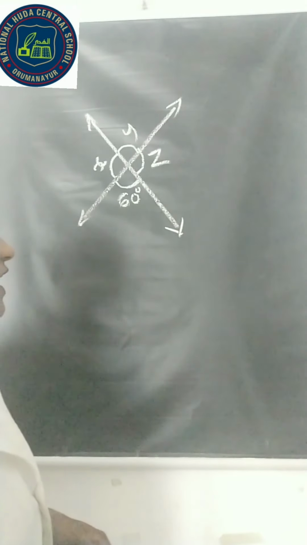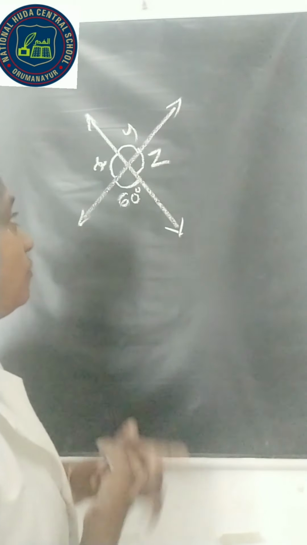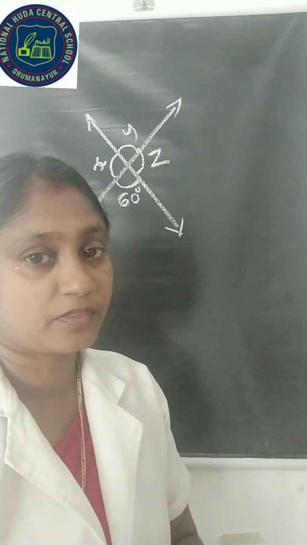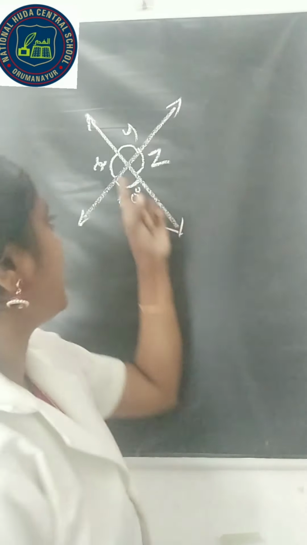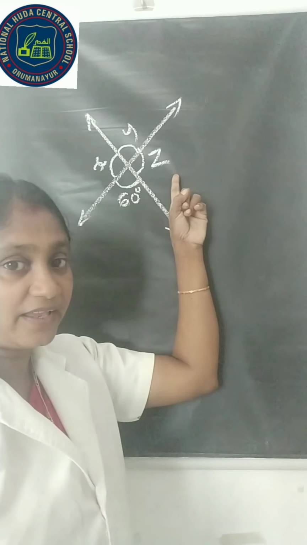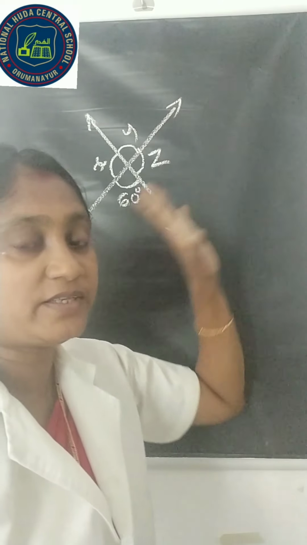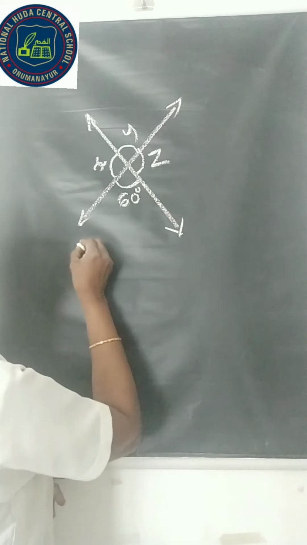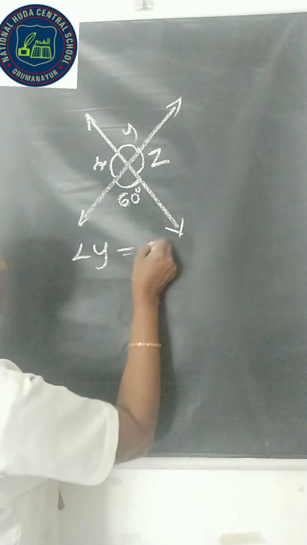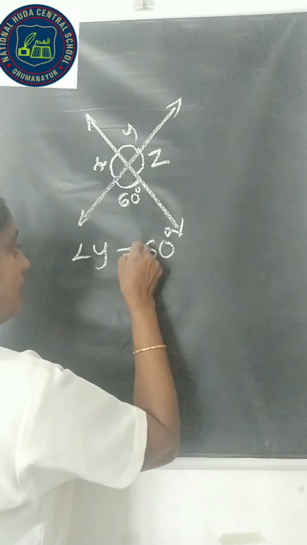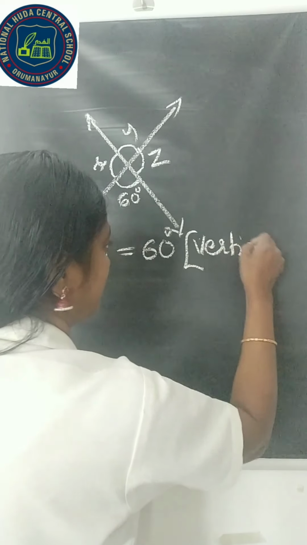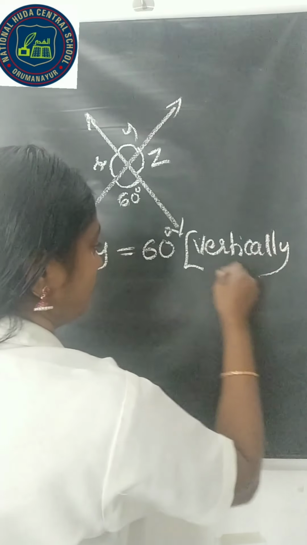Here we can see that angle y and 60 degrees are vertically opposite angles, and angle x and angle z are vertically opposite angles. Therefore, they will be equal. Angle y and 60 degrees are equal because vertically opposite angles are equal.